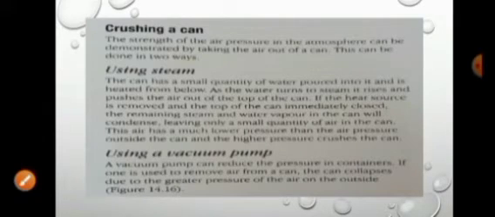Crushing a can. The strength of the air pressure in the atmosphere can be demonstrated by taking the air out of a can. This can be done in two ways, using steam or using a vacuum pump. Using steam, the can has a small quantity of water poured into it and is heated from below. As the water turns to steam, it rises and pushes the air out of the top of the can.